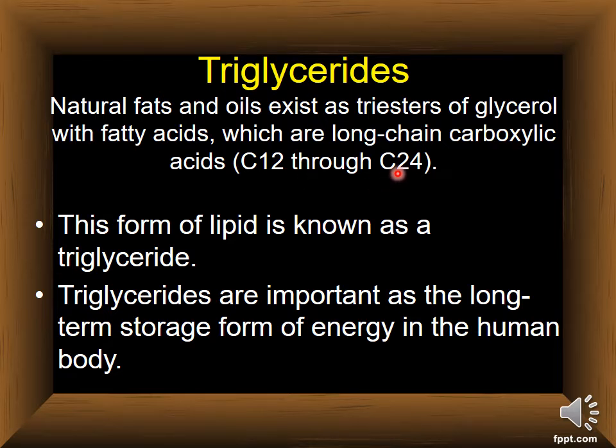This is the combination of glycerol on one side and fatty acid on the other. And remember, fatty acid is a long chain of carboxylic acid. So this forms the lipids known as triglyceride, because glycerol and fatty acid combined together. That's why it's called triglyceride. Now triglycerides are important as the long-term storage form of energy in the human body.